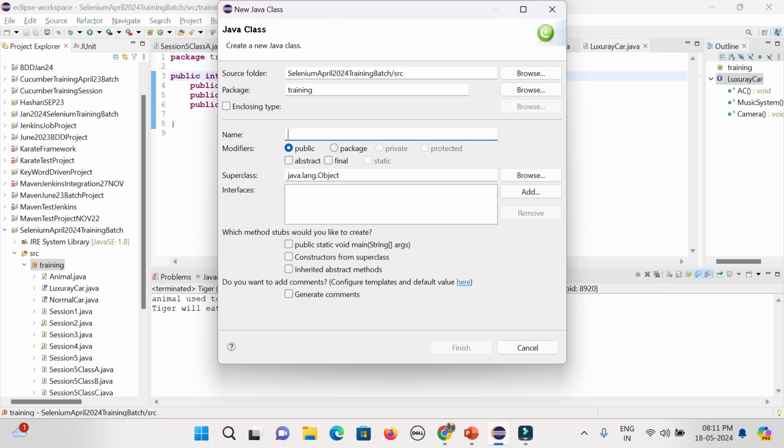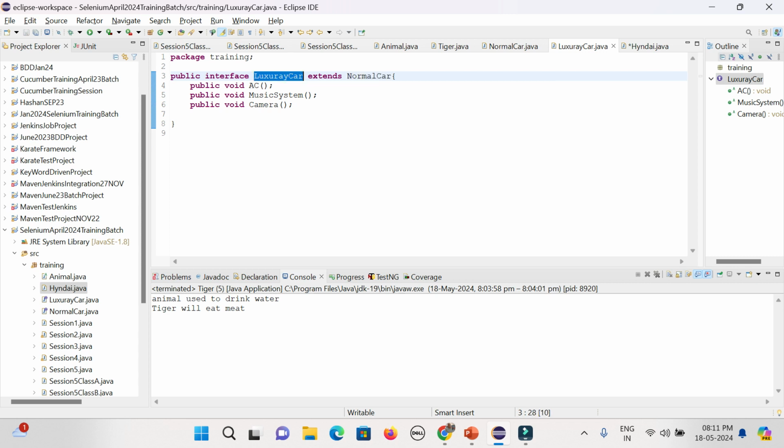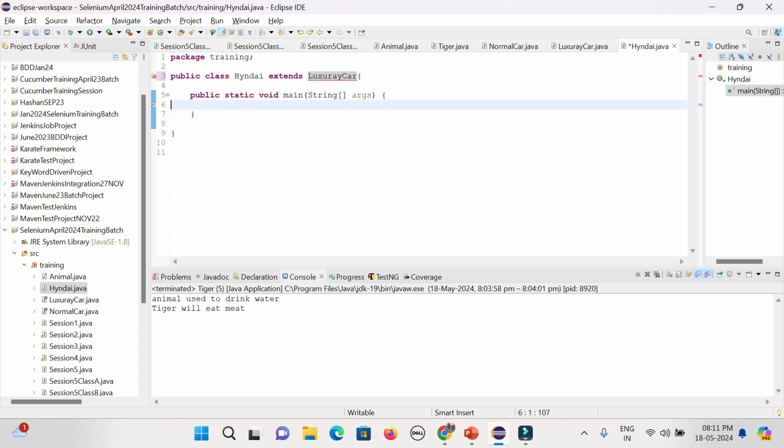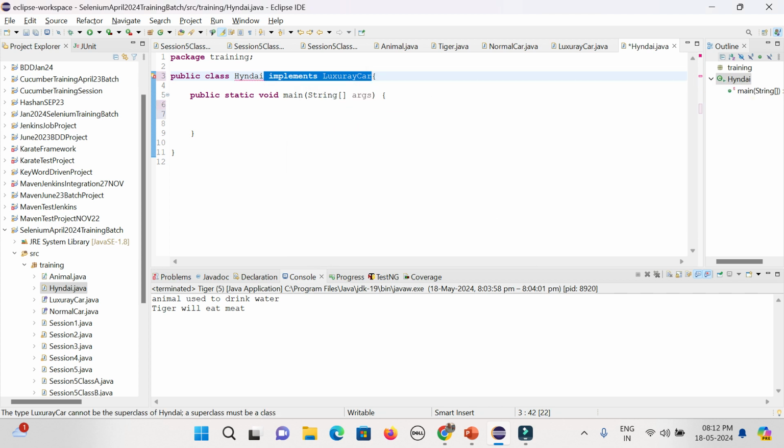Now I'll be creating a class called, say, Maruti or Hyundai. What I will do is extend the luxury car interface, right? So automatically it will extend the normal car also. Now you can see an error message is coming. As and when you implement any interface, you need to implement all the unimplemented methods. You cannot remove a single thing. That's the beauty. So it will be the implements keyword, not extends.